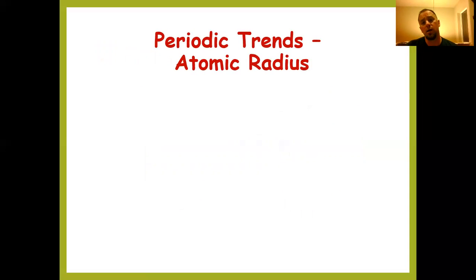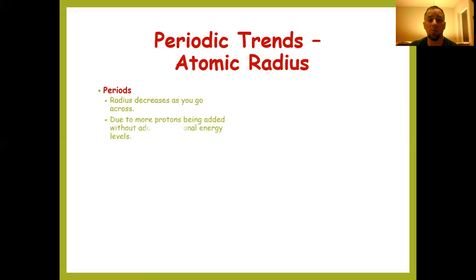So a couple trends that we talked about. We've gone over a couple of these already, if you remember from some of the work that we did in our last lesson. But one thing I want to look at here is atomic radius. So atomic radius as we go across periods, it decreases as we go across. When we get from the left side to the right side, that right side holds on to those electrons a lot tighter, a lot closer. If you remember, they also have higher ionization energy, meaning it's harder to take those electrons away. So they hold them much closer, which tends to give them a smaller atomic radius.